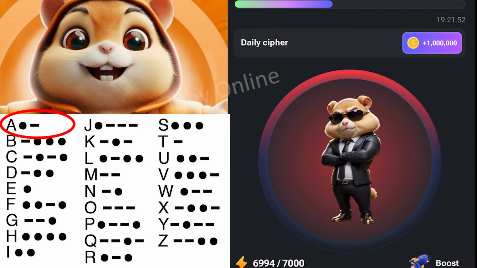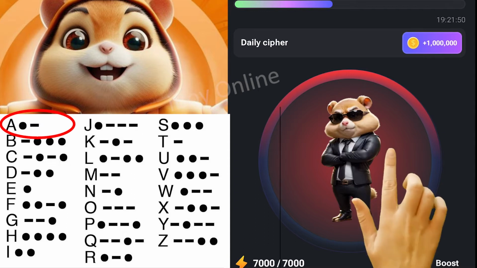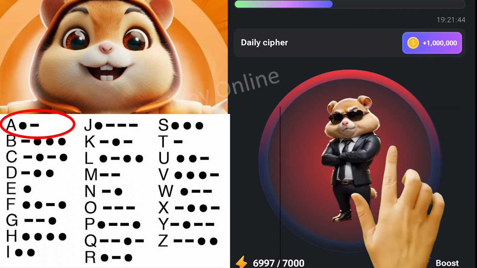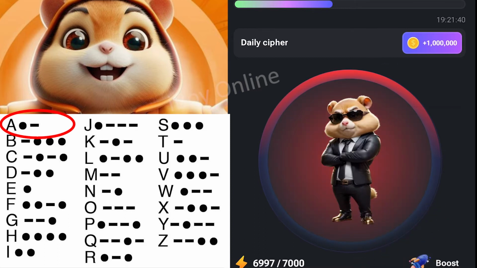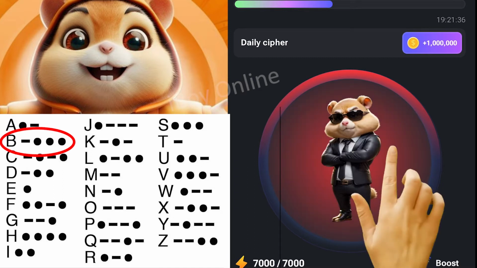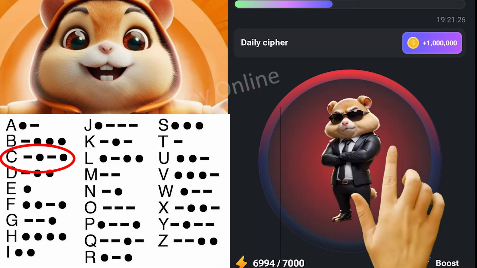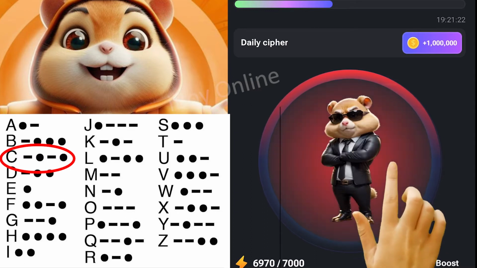To do that, you have to tap once, then tap again and hold, then release, just like this. You tap once, you tap again and then release. That's A. Then for B, you tap and hold for the dash, then dot dot dot. That's for B. Then for C, you click and hold, dot, you click and hold, then dot.